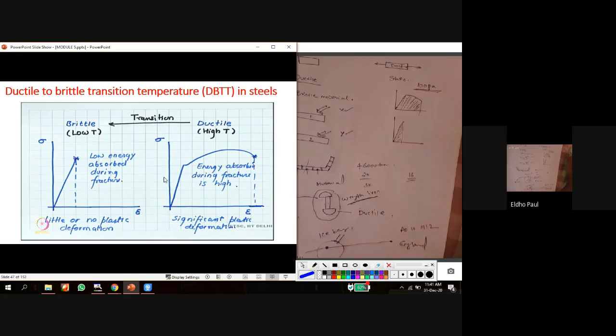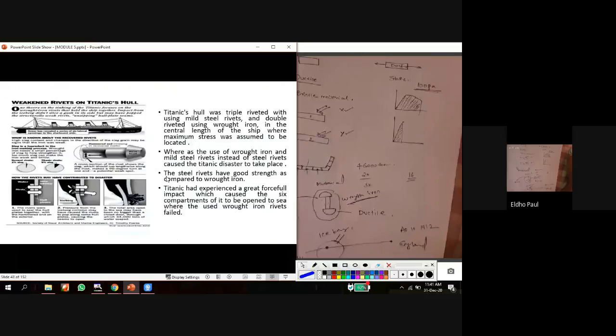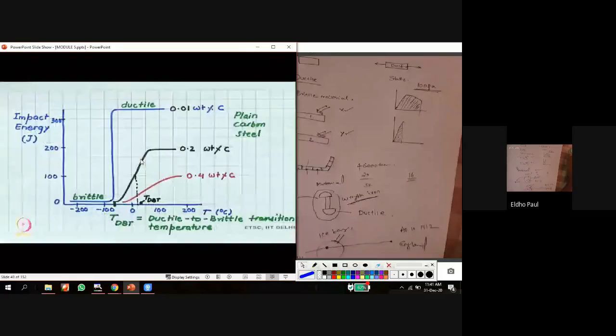Okay, so that is very important. We already discussed the case of the Titanic. Now this is for a different plain carbon steel. What is the ductile to brittle transition temperature? Here we can see this is 0.01 weight percentage carbon steel.